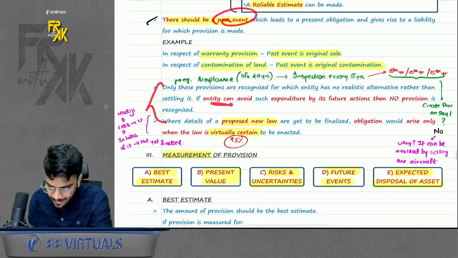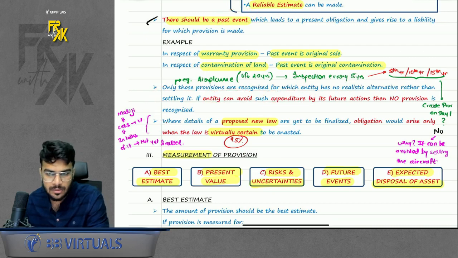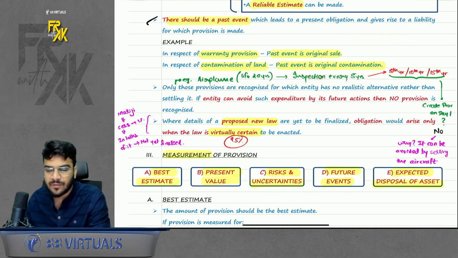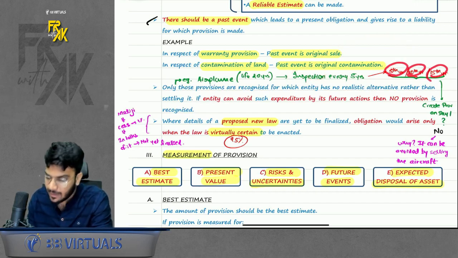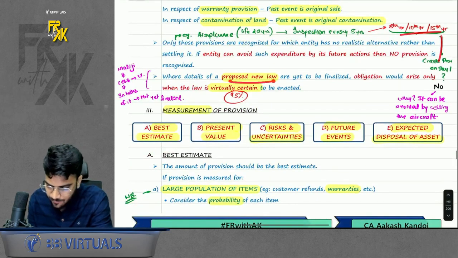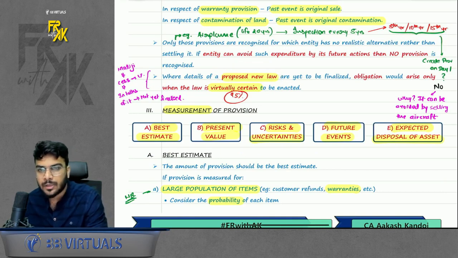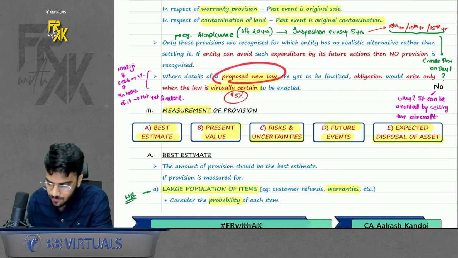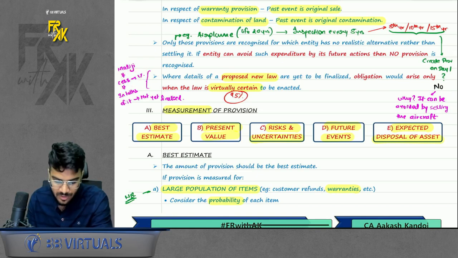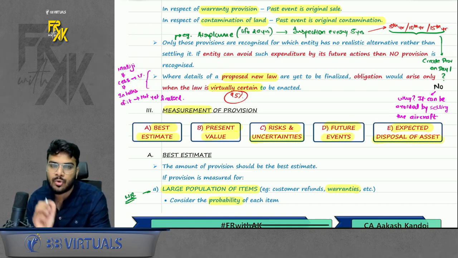Apart from this, if any expense is avoidable, you should not book its provision. For example, if government says you need to inspect every 5th year, 10th year, 15th year, so this inspection will arise. This can be avoided. Why? By selling the aircraft. Okay, so you need not book any provision for the same. Also, if any new law is yet to come, that new law will create an obligation for you only when that is virtually certain. For example, Modi ji said that I will impose a cess of 1%, but this is not yet finalized. They are in talks to impose the same. So it is not yet virtually certain. So do not consider the same.